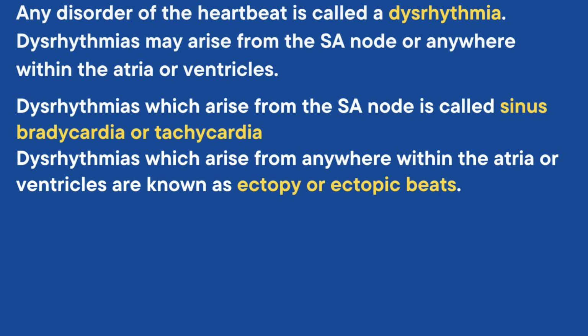Any disorder of the heartbeat is called a dysarrhythmia. Although the terms arrhythmia and dysarrhythmia are often used interchangeably, dysarrhythmia is more accurate. Dysarrhythmias may arise from the SA node or anywhere within the atria or ventricles. Dysarrhythmia which arises from the SA node is called sinus bradycardia or tachycardia. Dysarrhythmias which arise from anywhere within the atria or ventricle are known as ectopy or ectopic beats.